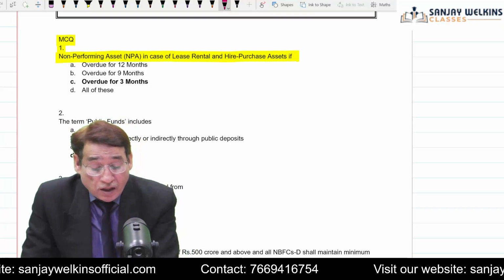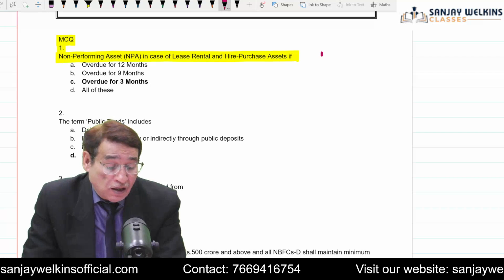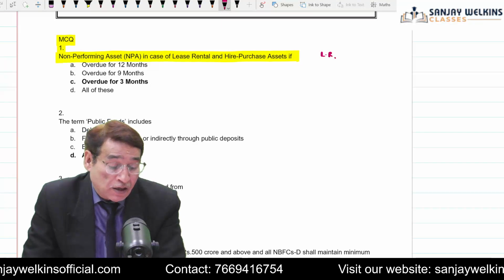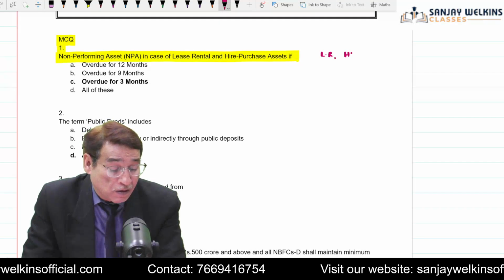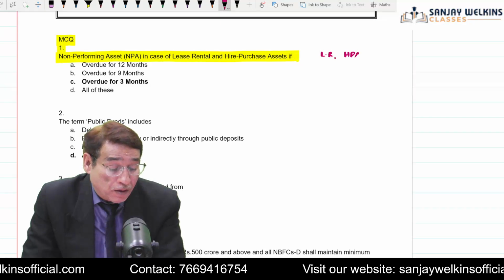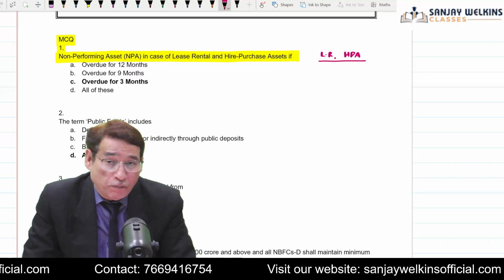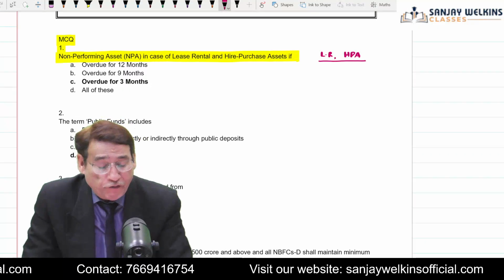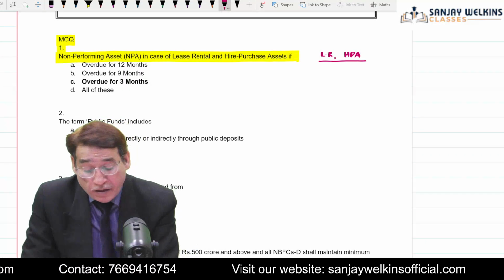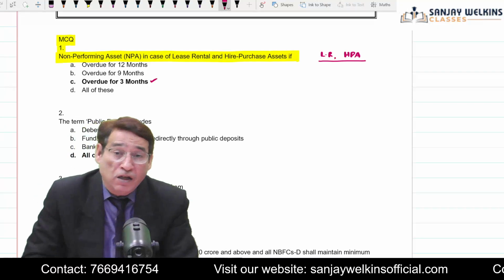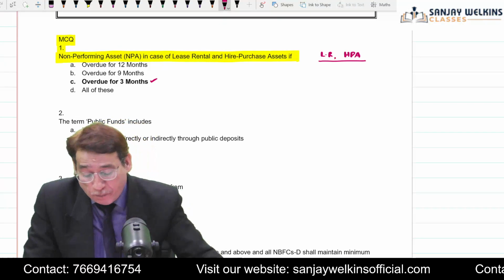So in case of lease rentals and hire purchase assets, how you are going to actually find whether it is a non-performing asset or not. If lease rentals or the installment remains due for a period in excess of 3 months, so that is important.